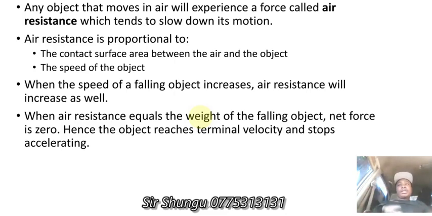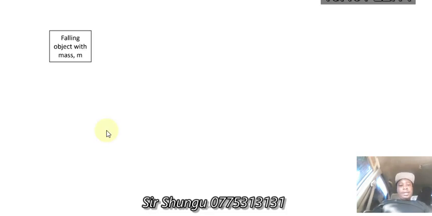When it's falling downwards, the velocity increases. There comes a time when your air resistance is equal to the weight, and hence the net force becomes zero, and there is no net acceleration. Let's look at this in detail.